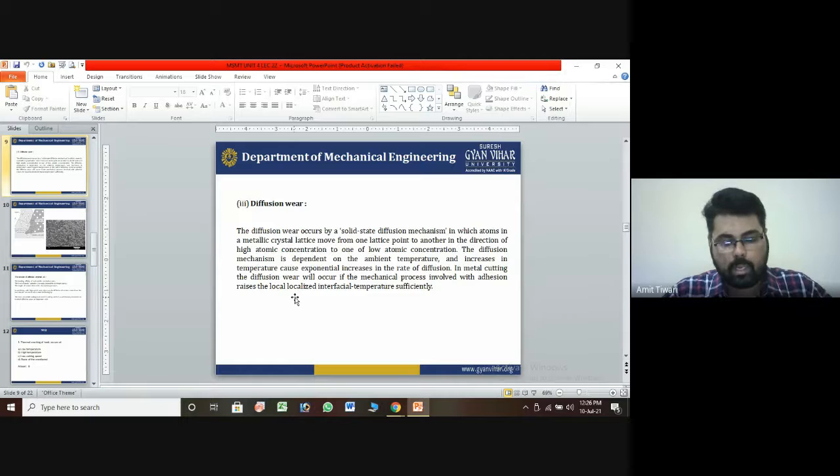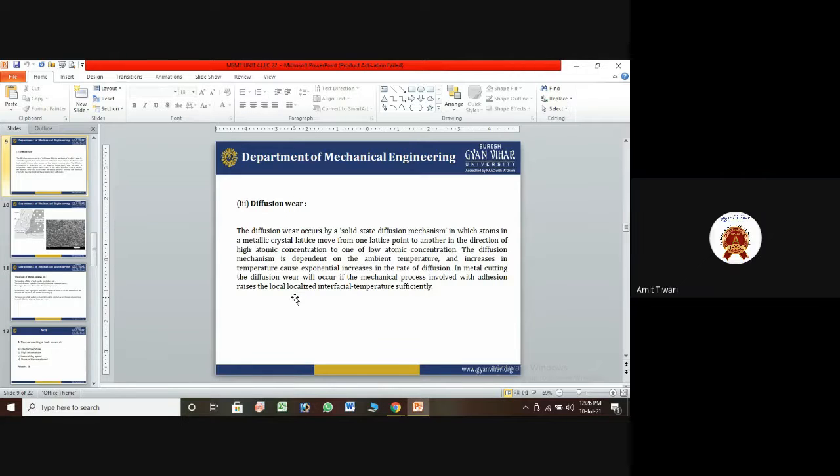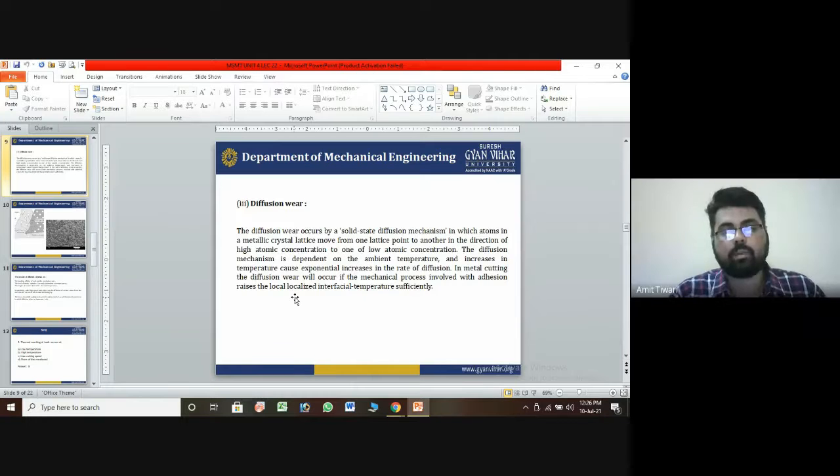This will be the function. This will be a cross section area to be considered. And at the part, we can say that a high temperature region will occur. At the part where the material has more capacity, more resultant, diffusion wear will occur.